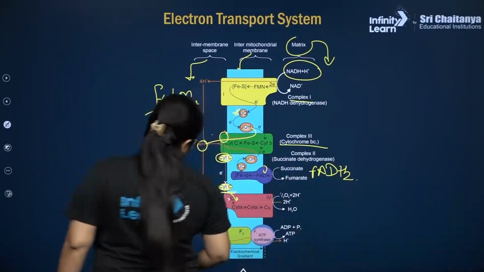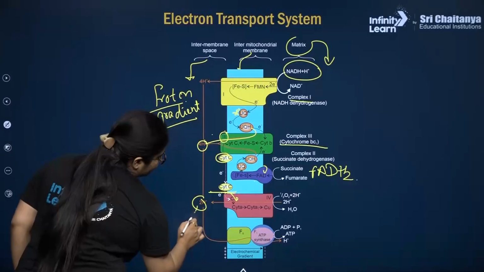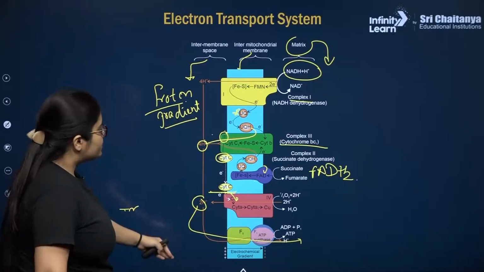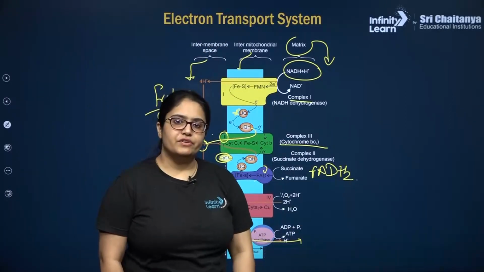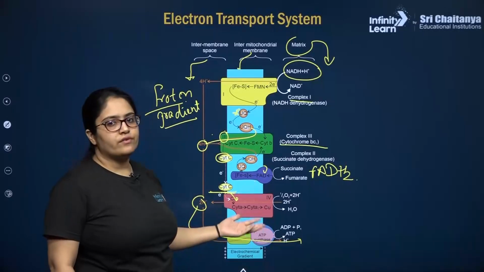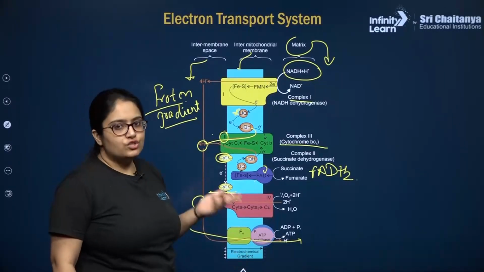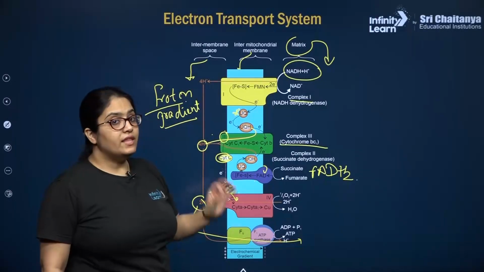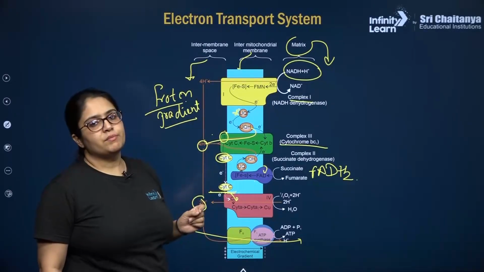proton molecules will move back. These proton molecules will move back into the matrix. From intermembrane space they will move back into the matrix. Now this membrane, my dear students, the inner mitochondrial membrane is not permeable for charged particles like protons. So these protons cannot come out from any random place. They will come out only from a transmembrane channel.